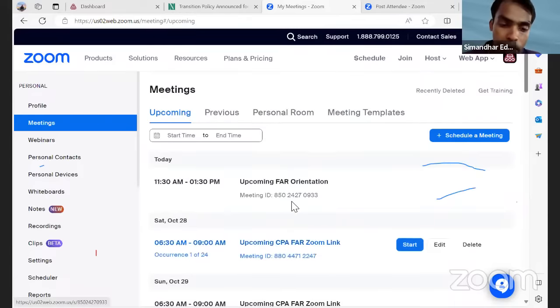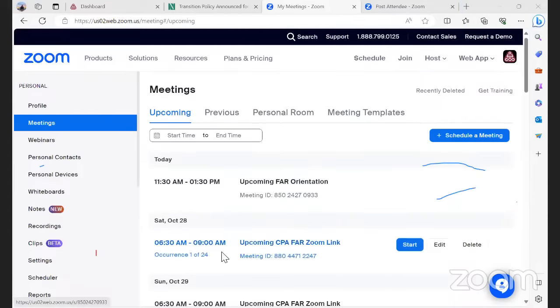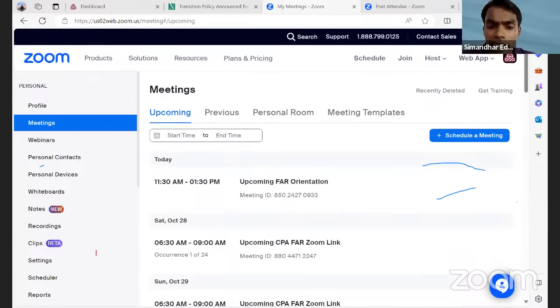You were telling us about completing all 4 papers before June. What study plan should we opt for? Study plan is daily 2 to 3 hours, which I think should be more than sufficient. On Saturday and Sunday, you might spend around 5 to 6 hours. That is the minimum time I would recommend if you are targeting to complete CPA by next year June.